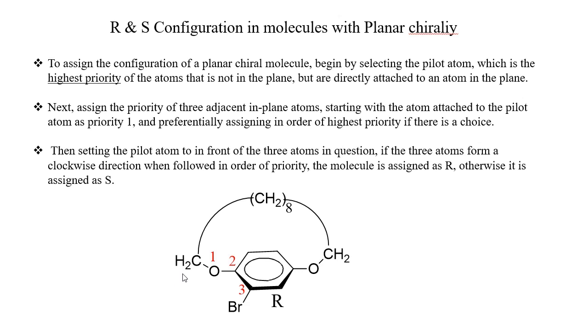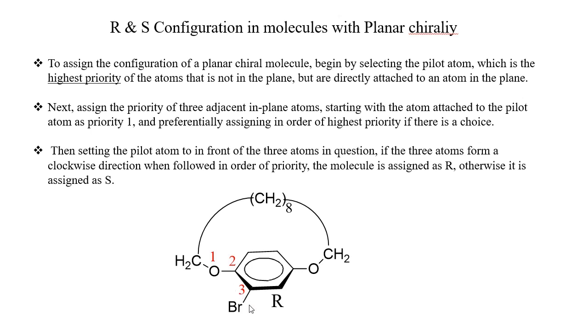Okay. Then setting the pilot atom in front of these 3 atoms, here this pilot atom is above the plane. If the 3 atoms form a clockwise direction, then the molecule is assigned R configuration. Otherwise, it is assigned S configuration.